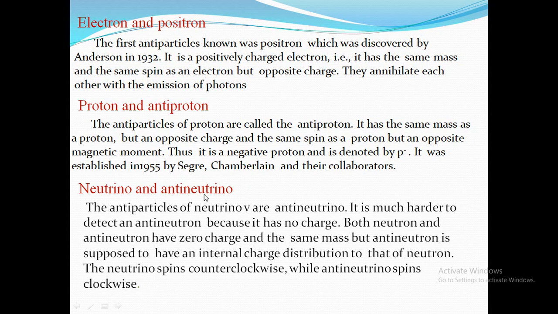So next, neutrino and antineutrino. It was discovered during beta decay radioactivity. The antiparticle of the neutrino is known as the antineutrino. It is much harder to detect an antineutrino because it has no charge. Both neutron and antineutron have zero charge and the same mass, but the antineutron is supposed to have an opposite charge distribution to that of a neutron. The main difference is that the neutrino spins in the counterclockwise, that is anticlockwise, direction, while the antineutrino spins in the clockwise direction.